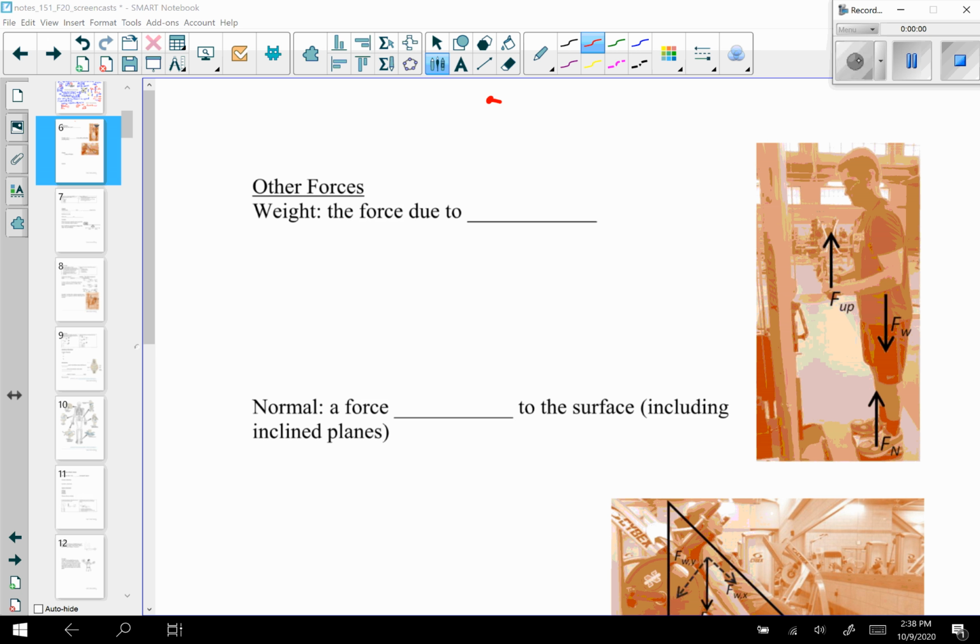I lied to you in the previous segment. I said in the previous segment that all objects with mass have a weight. And that's just not true. In fact, it's often not true.